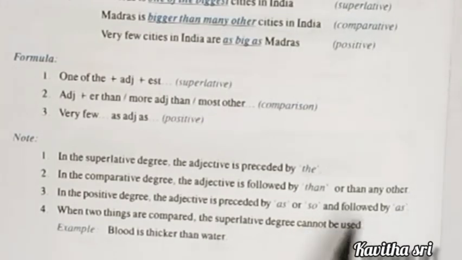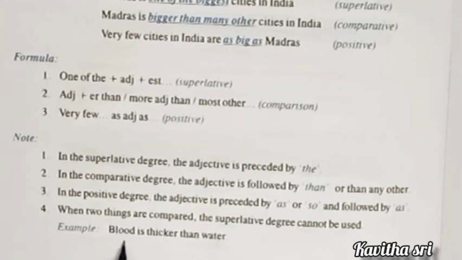Okay. When two things are compared, the superlative degree cannot be used. For example, blood is thicker than water. So here we are comparing two things, but we cannot add the superlative here. That is the example. When two things are compared, the superlative degree cannot be used.